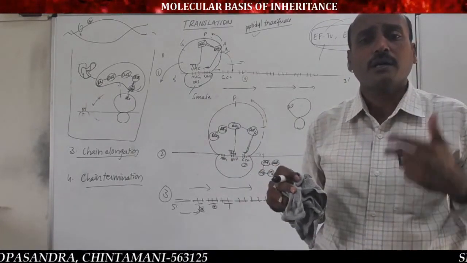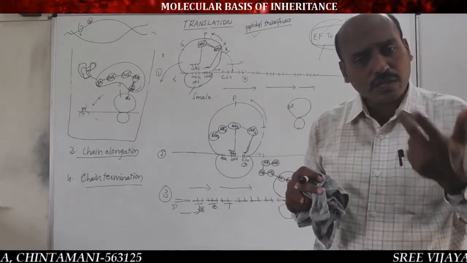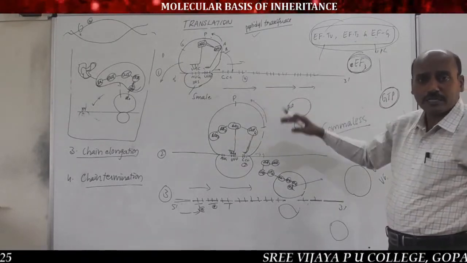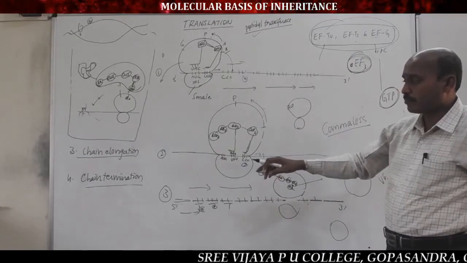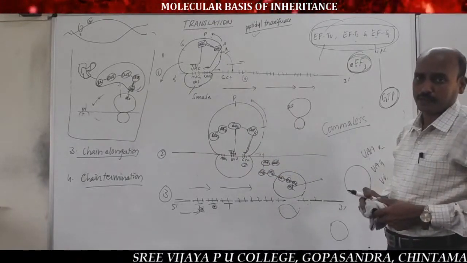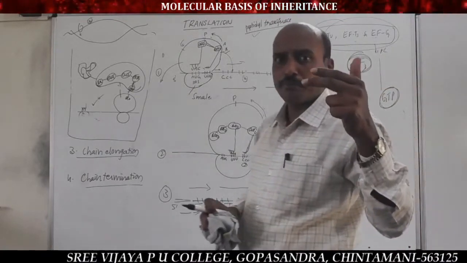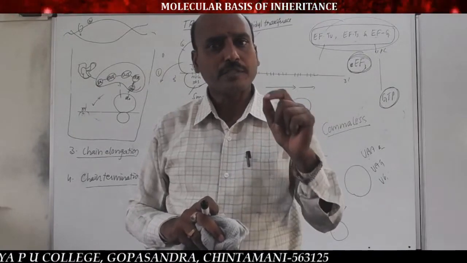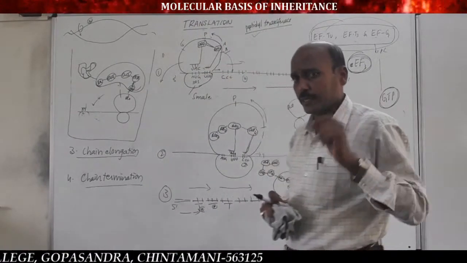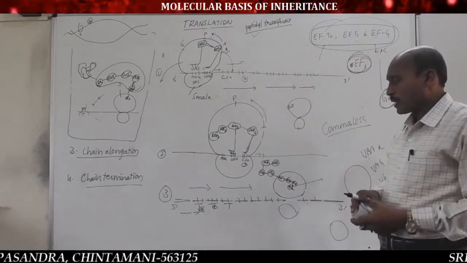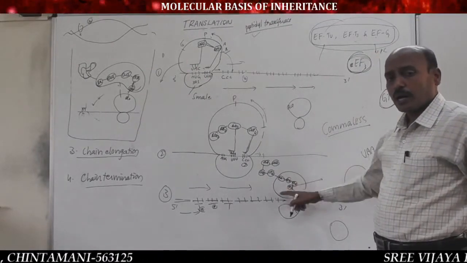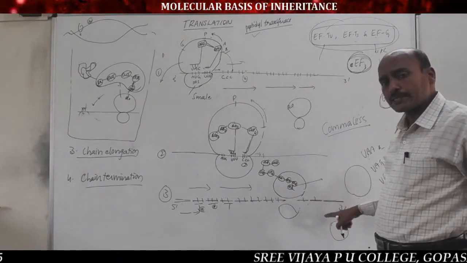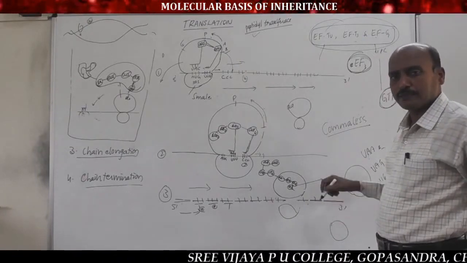So mRNA is degraded and dissociated into RNA nucleotides in the cytoplasm of the cell. And to complete the mechanism of chain termination, we remember this statement. The simple procedure for chain termination is: first point, all codons present in mRNA are translated into a polypeptide chain to undergo chain termination.